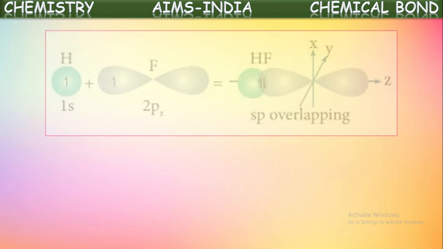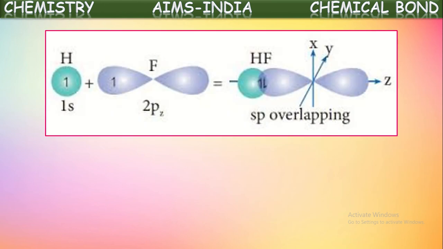Okay, this is happening there. Initially, hydrogen has one single electron. Fluorine also has one single electron in its 2pz orbital with clockwise spin. When these two approach each other to a certain distance, where the force of attraction between these two nuclei is maximum, the s orbital of hydrogen overlaps with the 2pz orbital of fluorine, and hence they share the pair of electrons, and thus a sigma bond is formed between them.